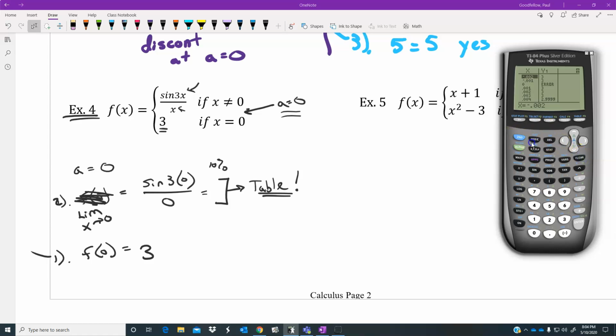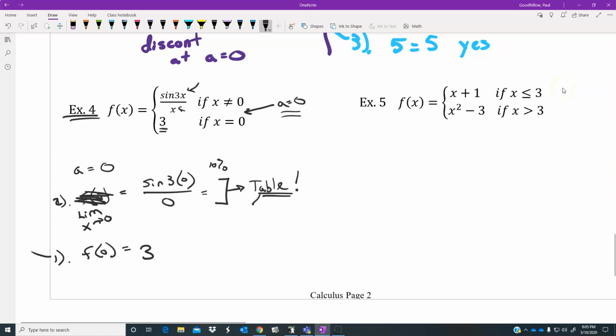So the first thing I would suggest you do is you would put the function itself right here in y equals sine of 3x divided by x. Okay, that seems reasonable. And not so much the graph of this, but it's going to be the table set of this. And I want it to start at 0. Check it very closely on either side. And if I look at the table on this, I'd be looking at a left and a right concept on this. And they look like the two of them, left and right, are both going towards 3, so the answer would be 3 for the limit.